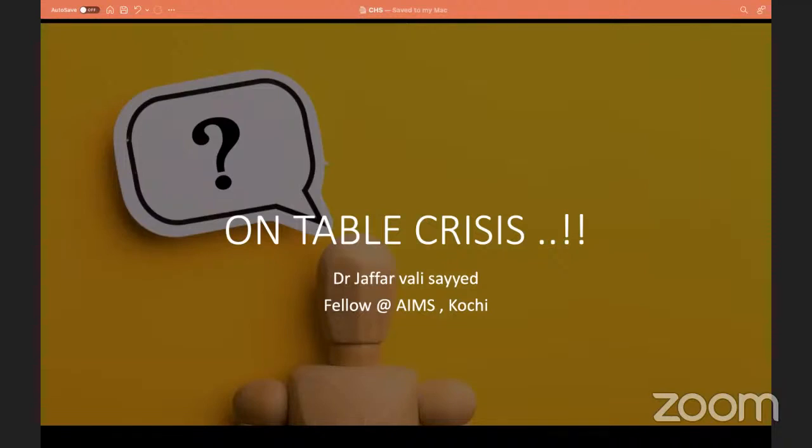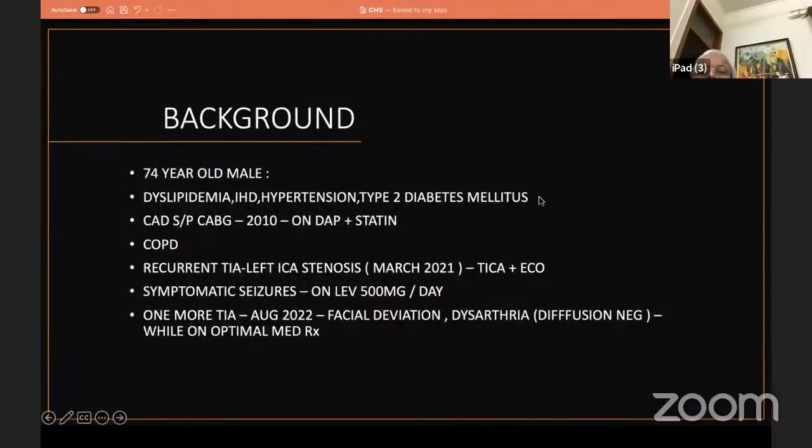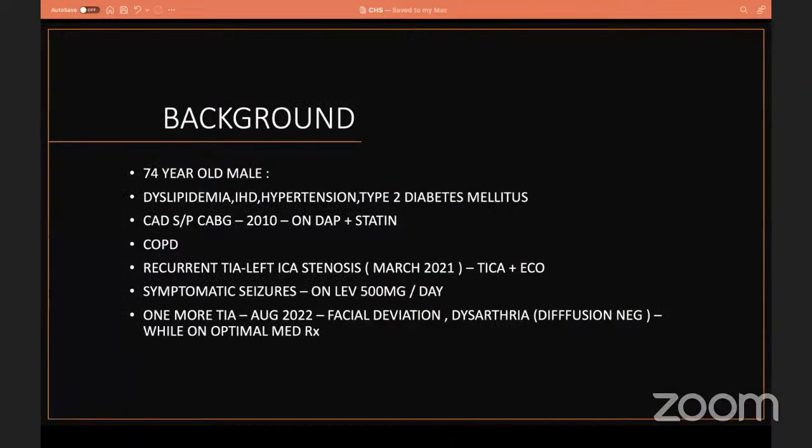This is a case about which we had difficulties while taking a decision on the table. So this is a patient, a 74-year-old male, with a background history of vascular risk factors like dyslipidemia, hypertension, and type 2 diabetes.